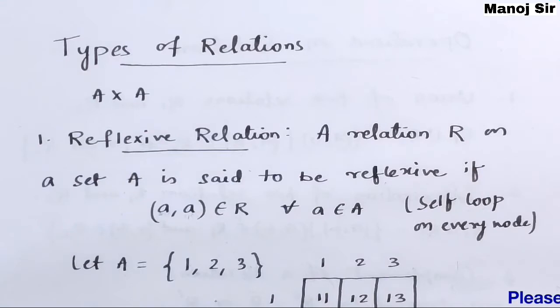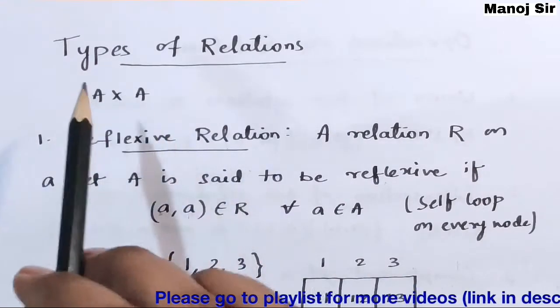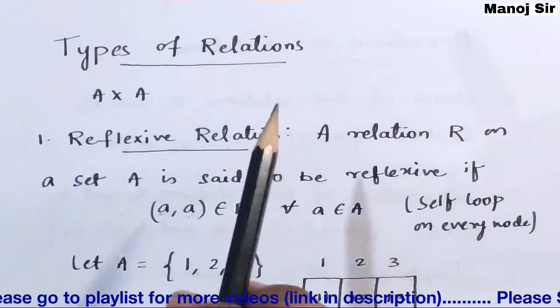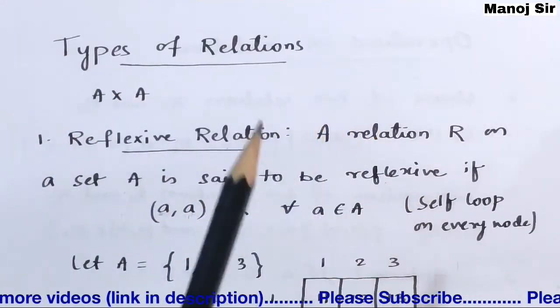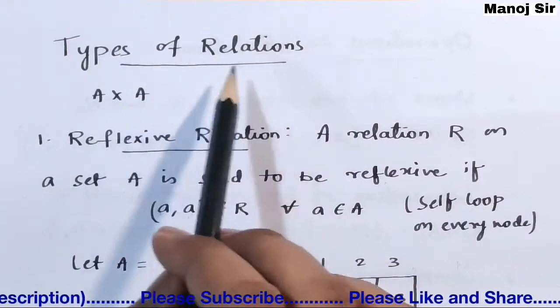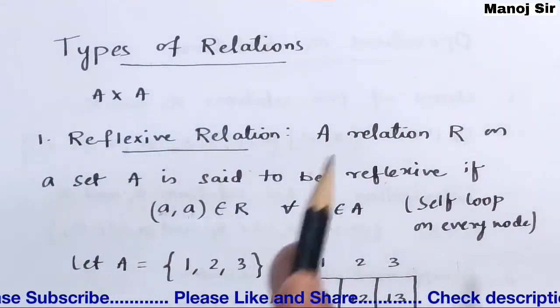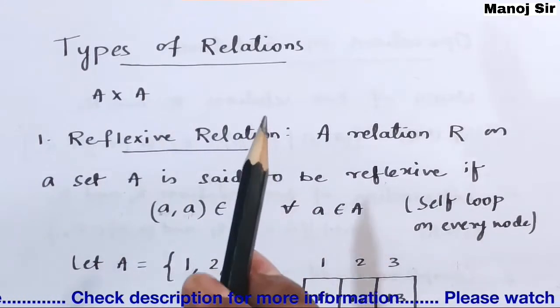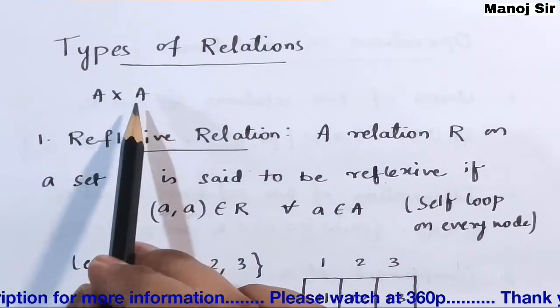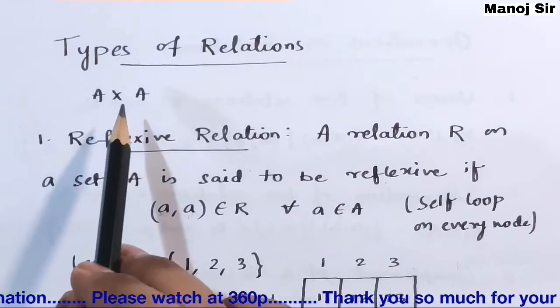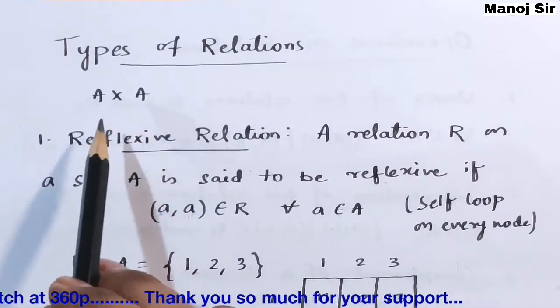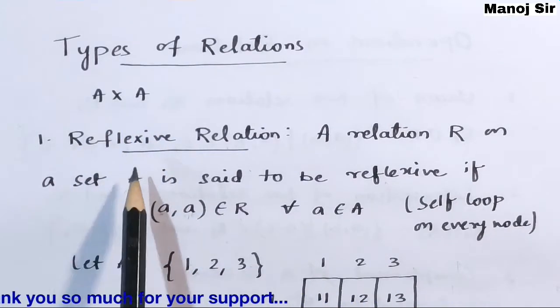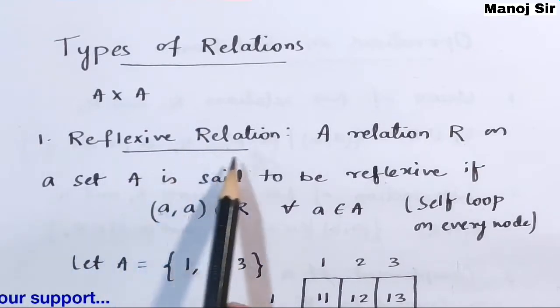Let us start this topic, that is types of relations. Whenever we study types of relations, we only take one set, that is set A. But when we study relations, we need a Cartesian product. In that case, we will take the self cross product of set A, that is A cross A. This is the Cartesian product of set A. Now we'll start the first type of relation, that is reflexive relation.